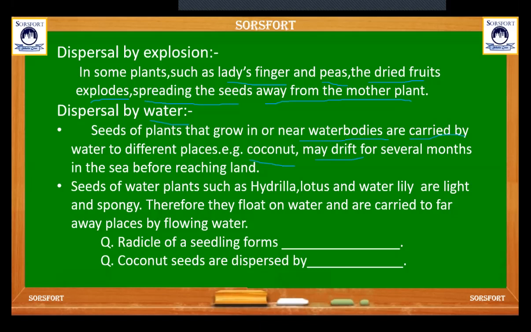Seeds of water plants such as hydrilla, lotus, and water lily are light and spongy. This is the property of water plants. Because they are light and spongy, they easily float on water and are carried to faraway places by flowing water. So this is how explosion and water help in seed dispersal.